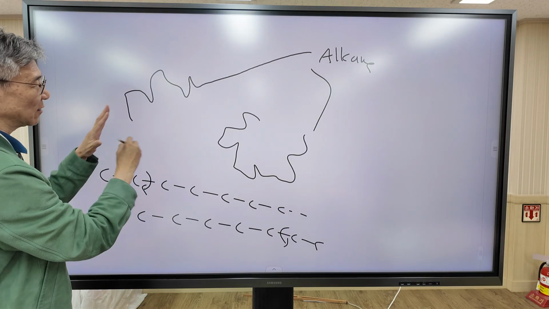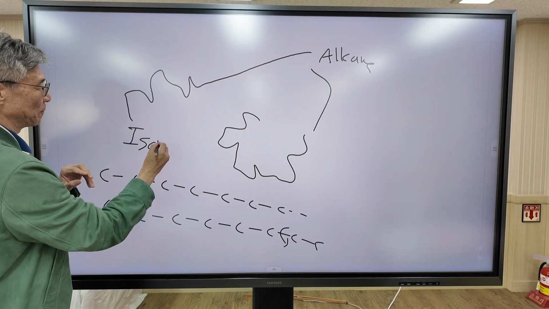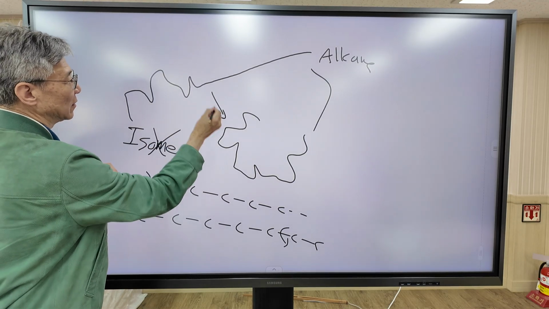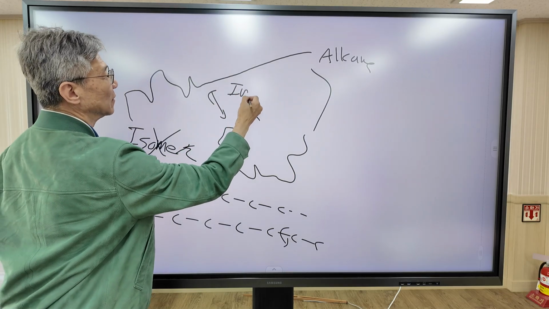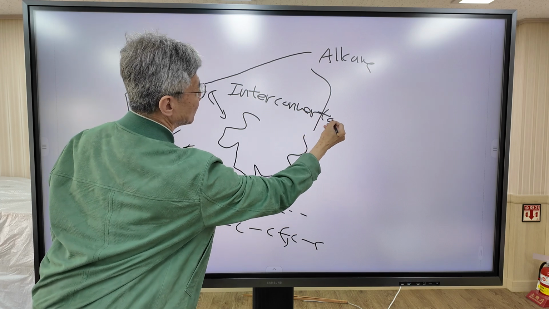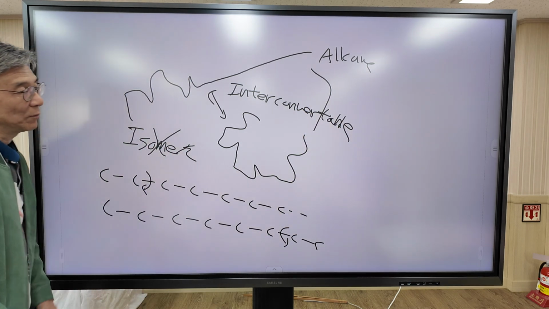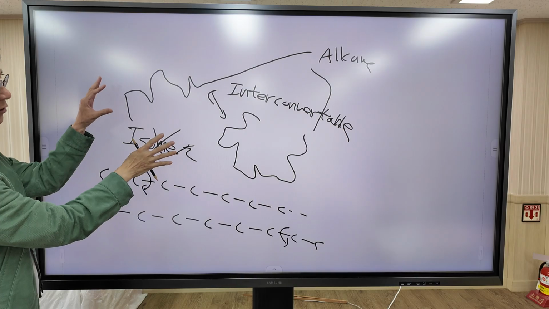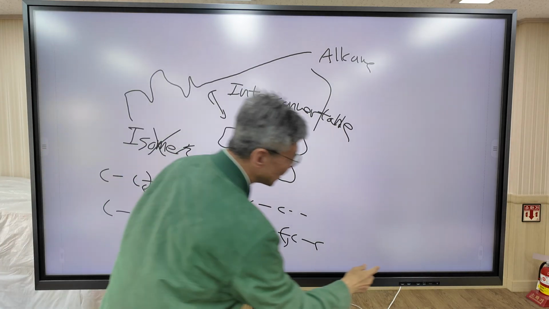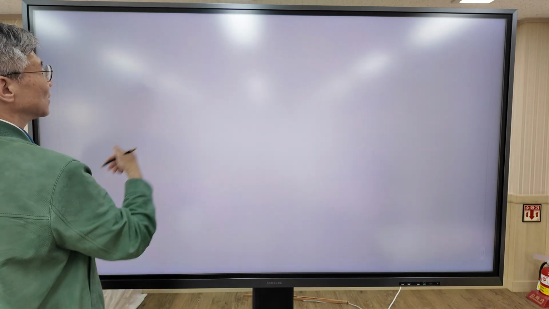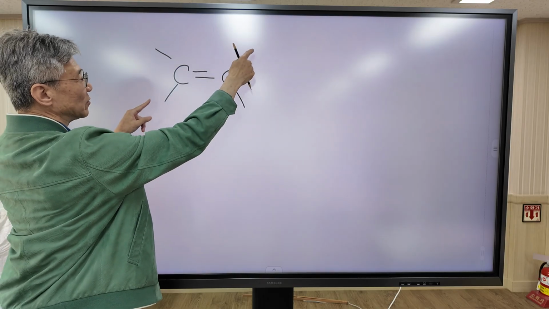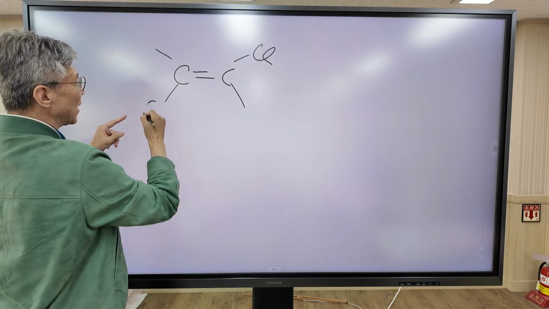But these two molecules are not called isomers. They are not isomers because these two molecules are interconvertible. Although they have different shapes, this molecule is not called an isomer because they are interconvertible. But in alkene, when two hydrogen atoms are replaced by chlorine, two isomers exist.